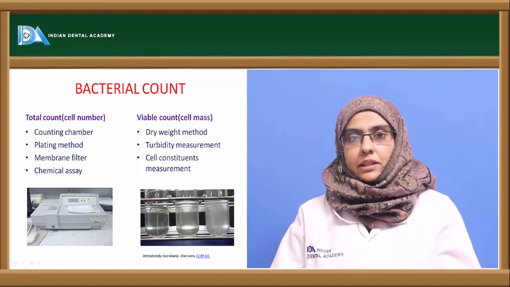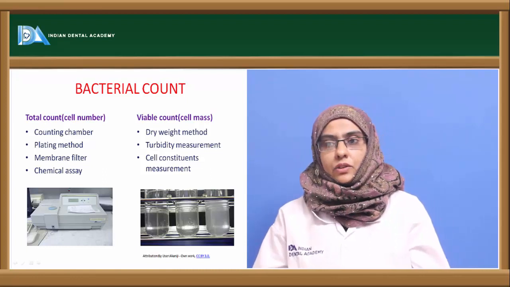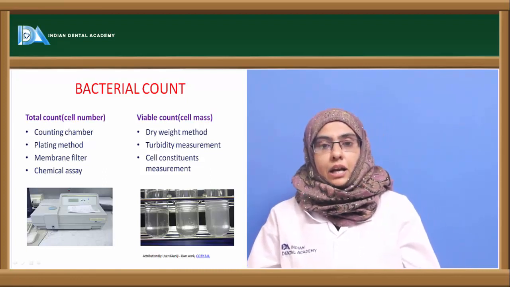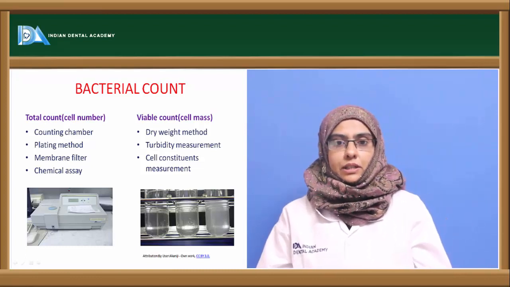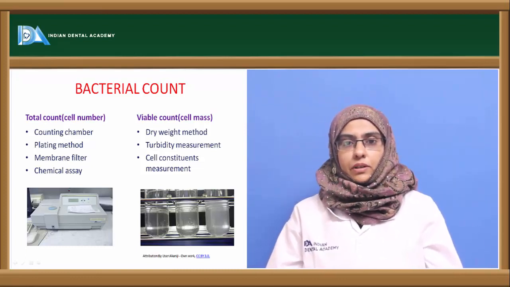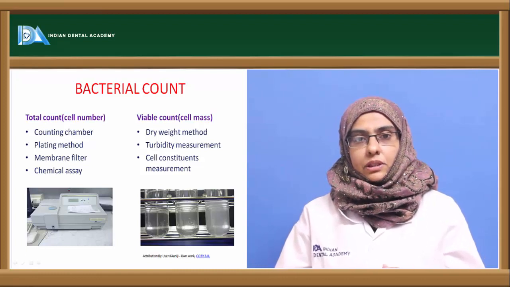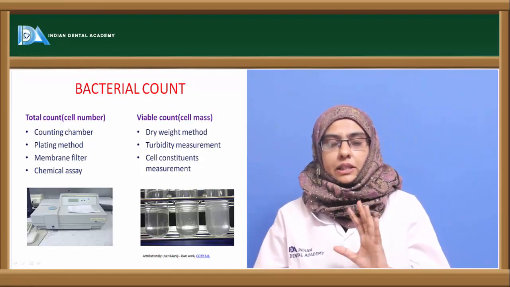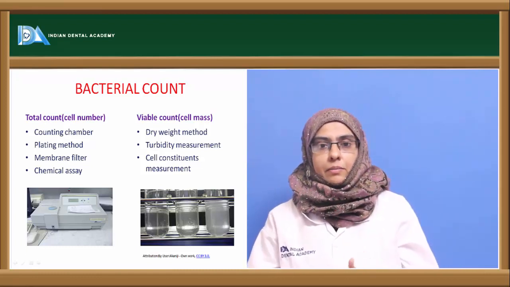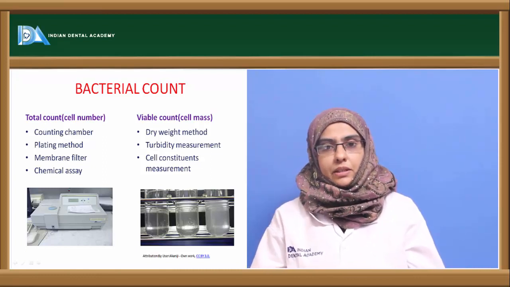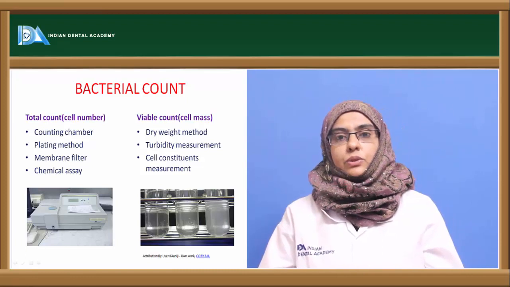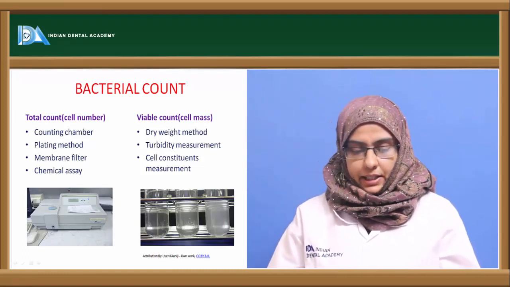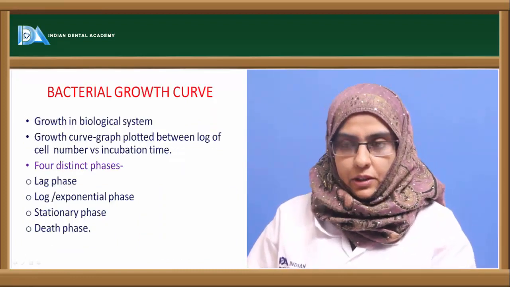Apart from that, the other method that is used is called cell constituent measurement, where you can measure the amount of protein present in a particular organism. Protein is an important component of any organism. So you can measure the amount of protein present in the organism by different chemical assays, that is the Folin-Lowry method, or you can go for the Biuret method. So these are the methods that are used to count the number of bacteria present in a particular volume.